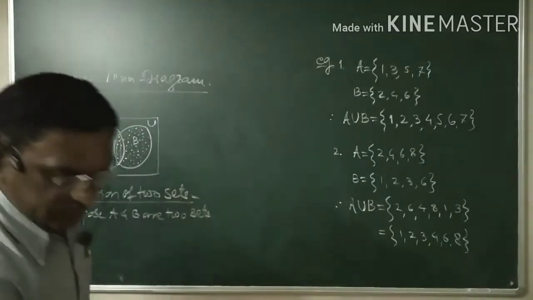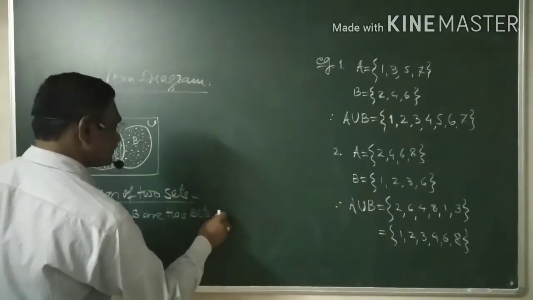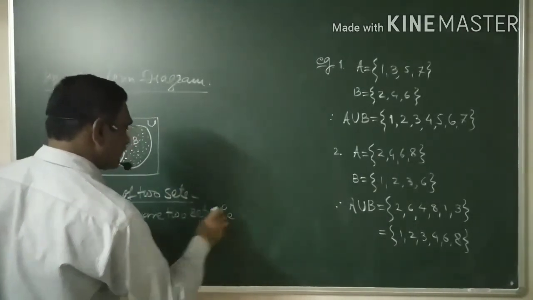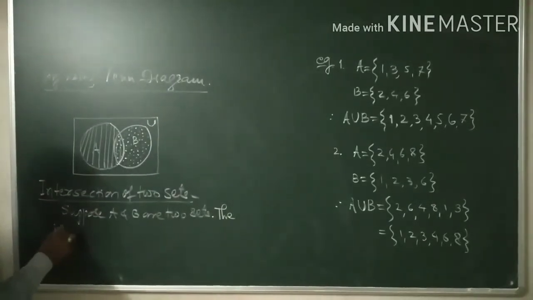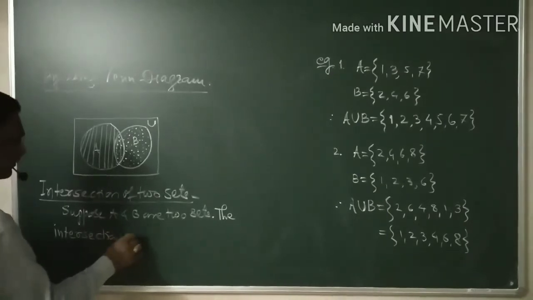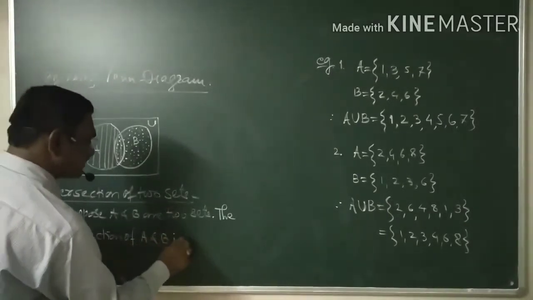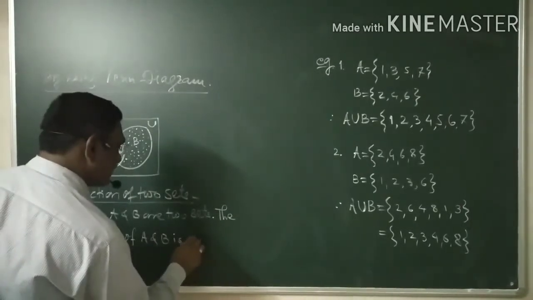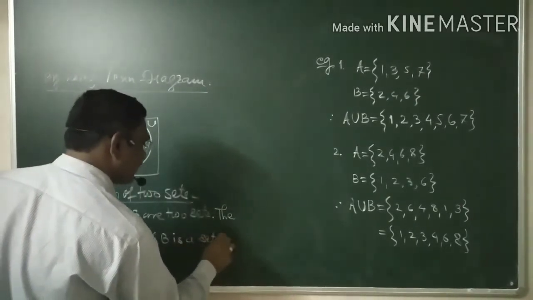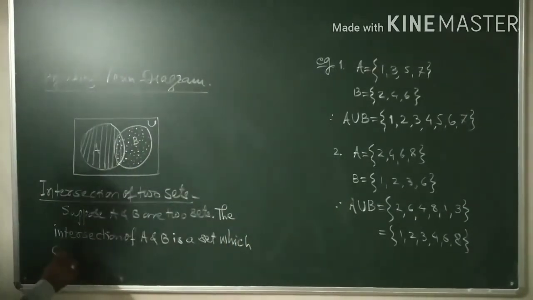Then the intersection of A and B is a set which consists of